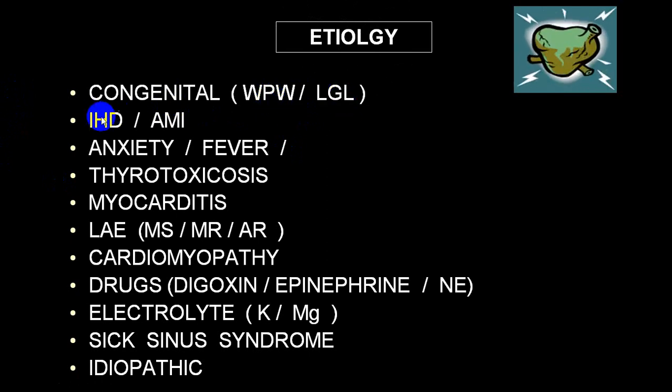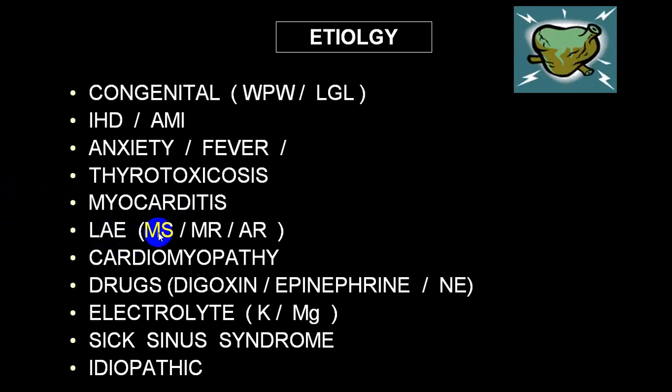The most common cause among the acquired group is ischemic heart disease, and we call acute myocardial infarction. So AMI can result in an acute episode, and you can come across an acute, chronic or recurrent variety in ischemic heart disease. Anxiety and fever can result. Thyrotoxicosis invariably will have a supraventricular tachycardia in the form of atrial tachyarrhythmias like multifocal atrial tachycardia, atrial flutter, atrial fibrillation. Those are very common with thyrotoxicosis.